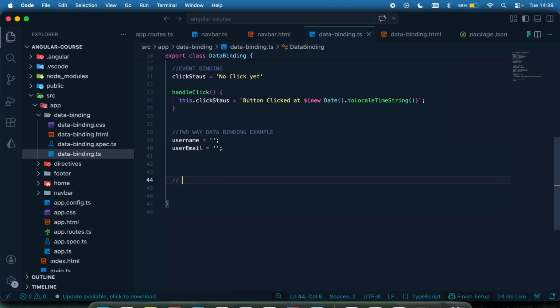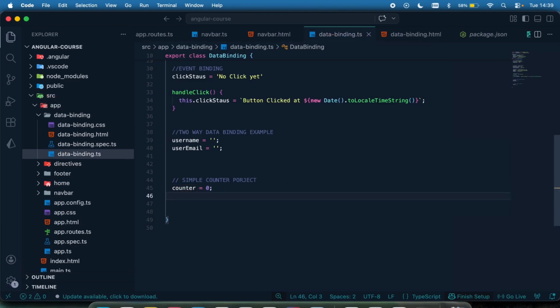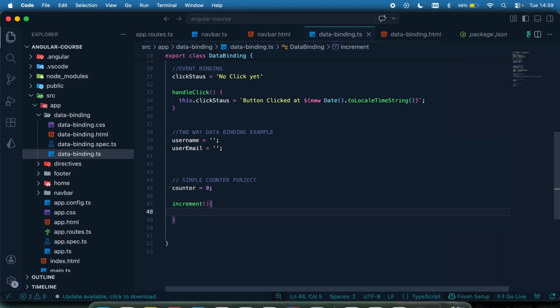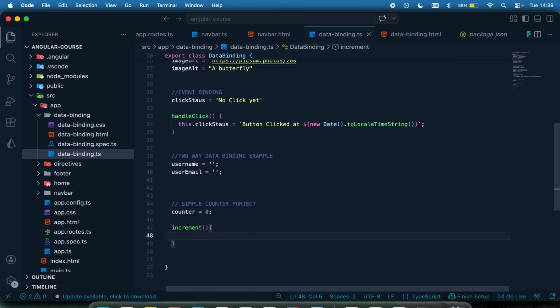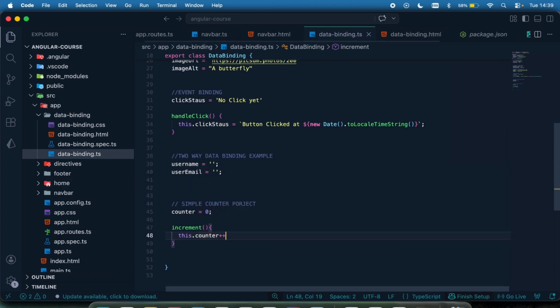Okay, let me just say simple counter project, something like this. And I'm going to first of all have a counter, and by default, I'm going to set it to 0. I'm going to have a function to increment, right? This is going to be an event binding. When the user clicks to increment, I'm going to increment by saying this.counter plus plus, and it's just going to increase the existing value.